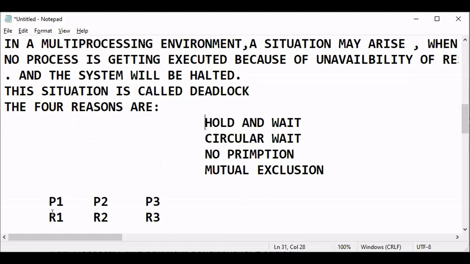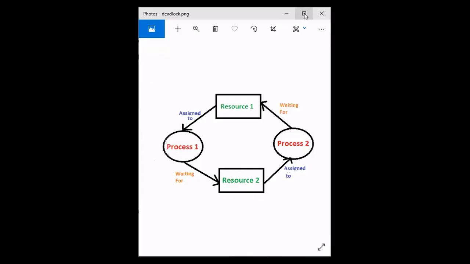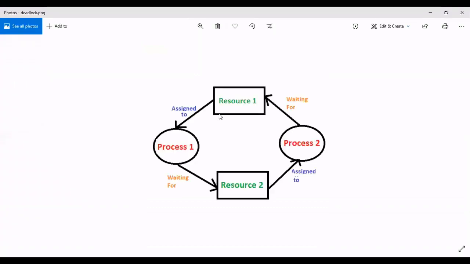This arrow means every process. I'll show you a picture, so I'm sharing a diagram. You can see the photo here. Now see in this case what it is showing. How many processes? 2 processes. So the processes are getting executed.